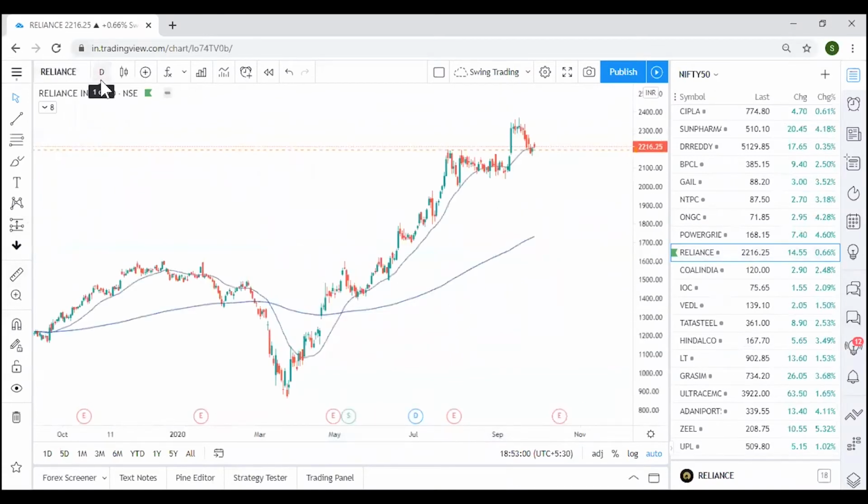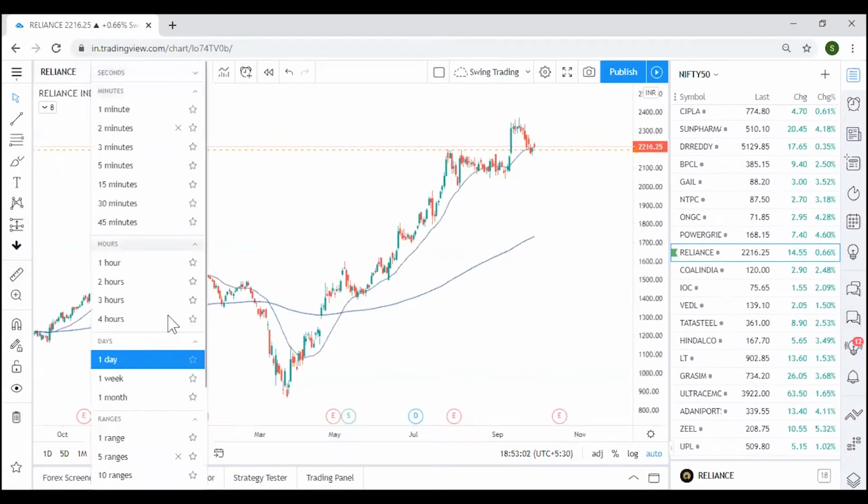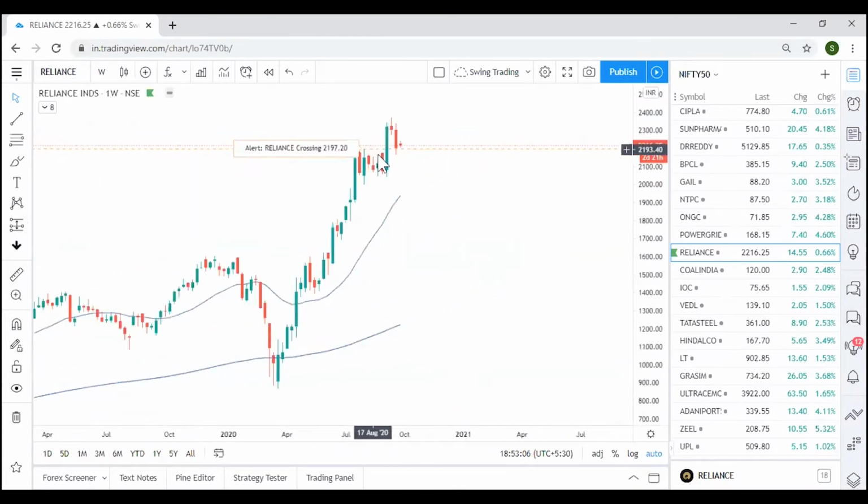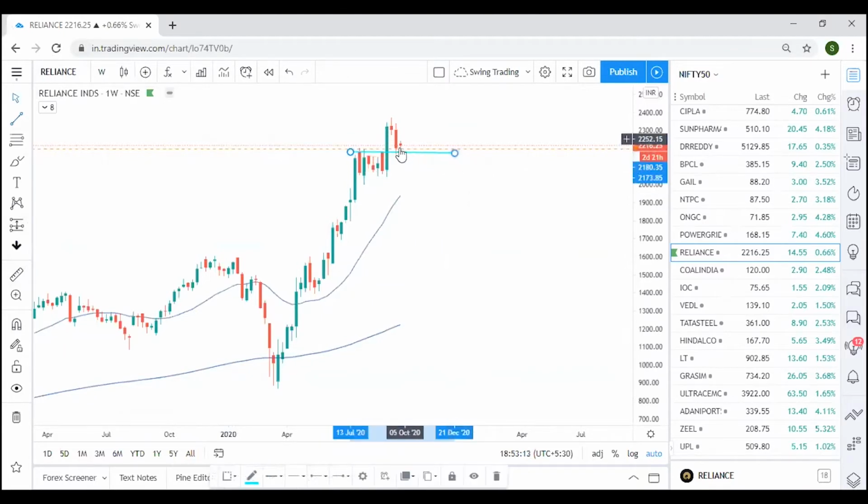Reliance looks good to trade, and it is good for the long term also. Around this level you can get an entry in this. Somewhere around this area is what we are expecting, because this has done the breakout. This is a pullback, so you can keep an eye on Reliance.